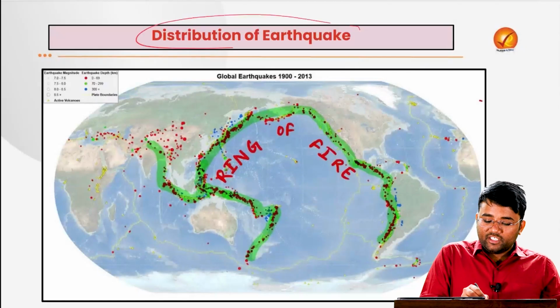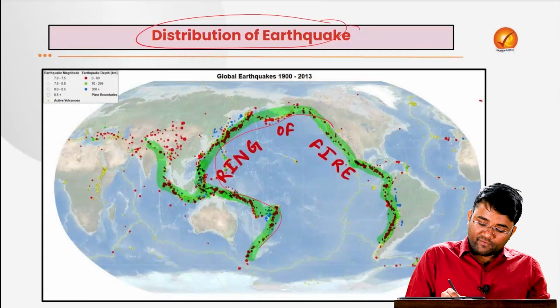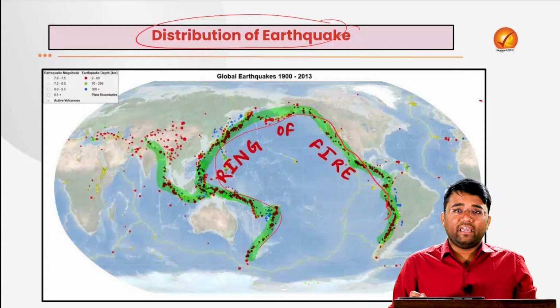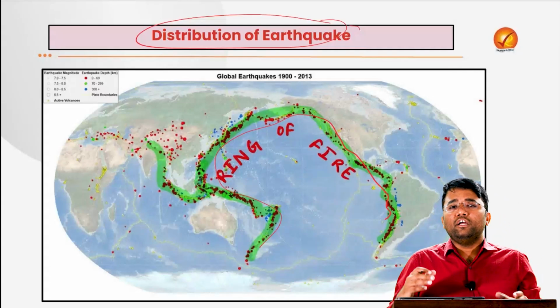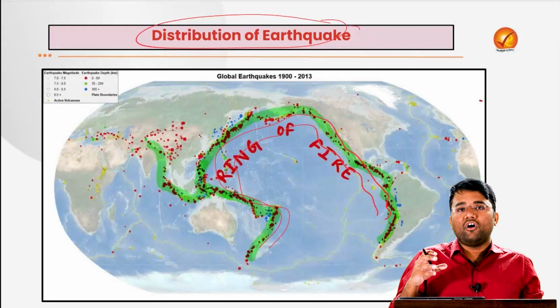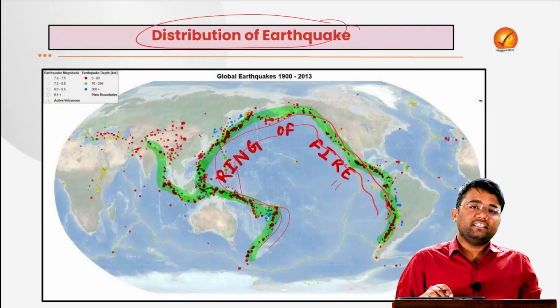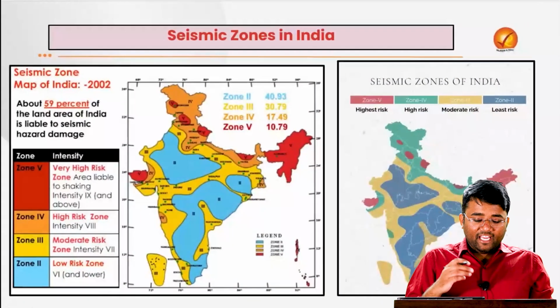And if you talk about the distribution of earthquakes, this circum-Pacific zone is also called the ring of fire zone. Why? Because some of the strong plates are meeting in this particular zone. That is the reason that some of the strong earthquakes we have witnessed are in this area of the ring of fire or circum-Pacific belt.